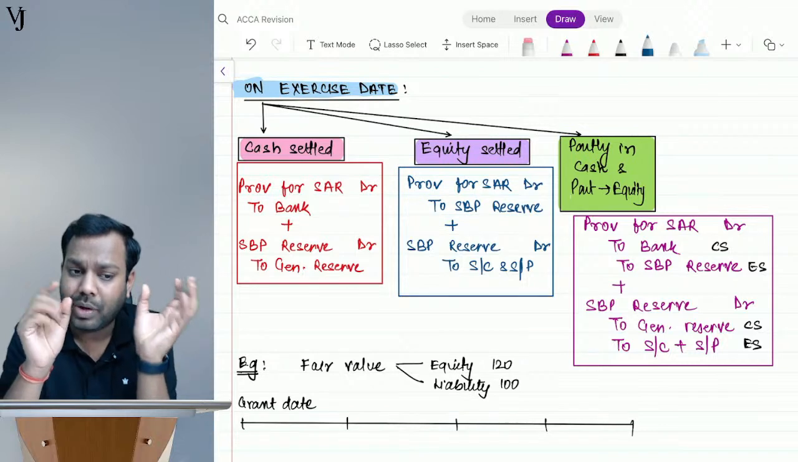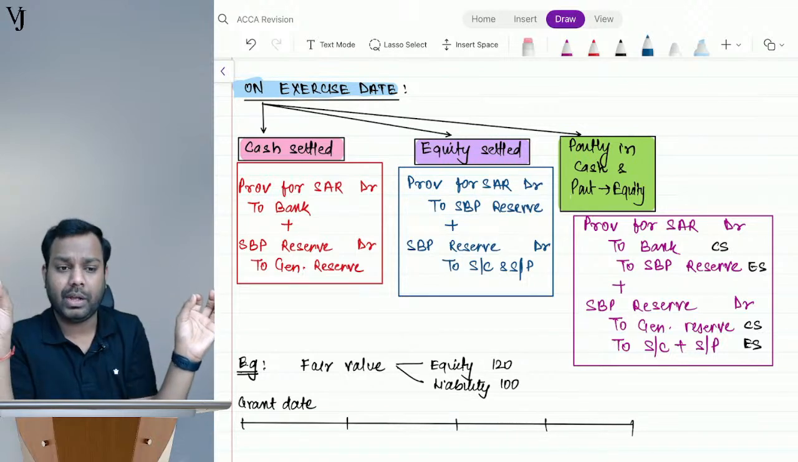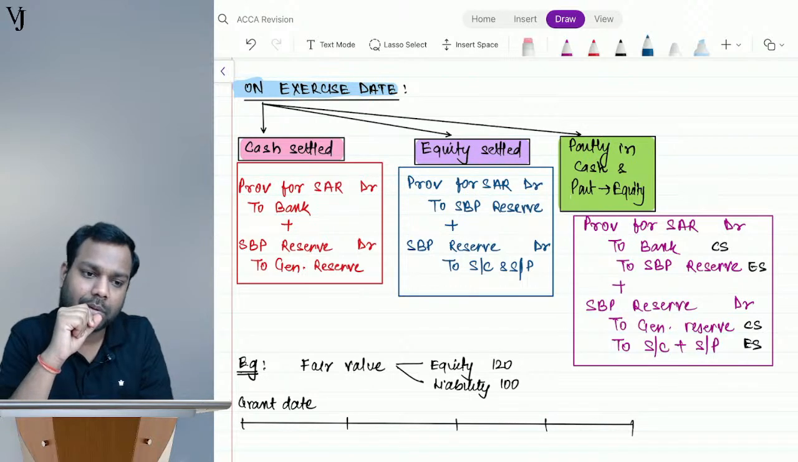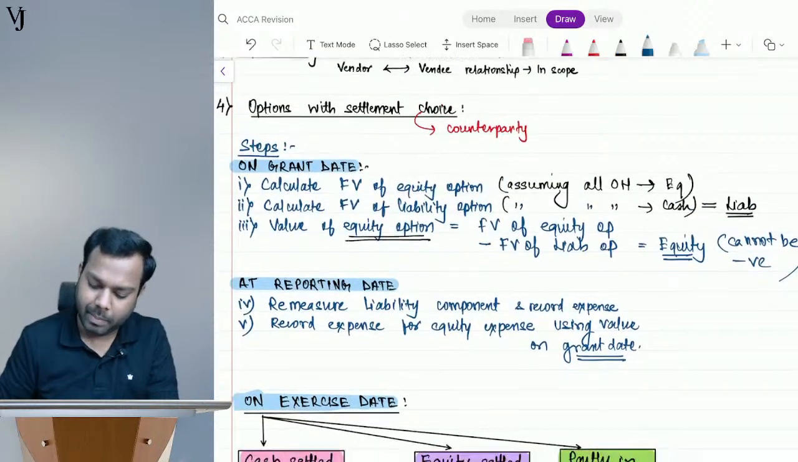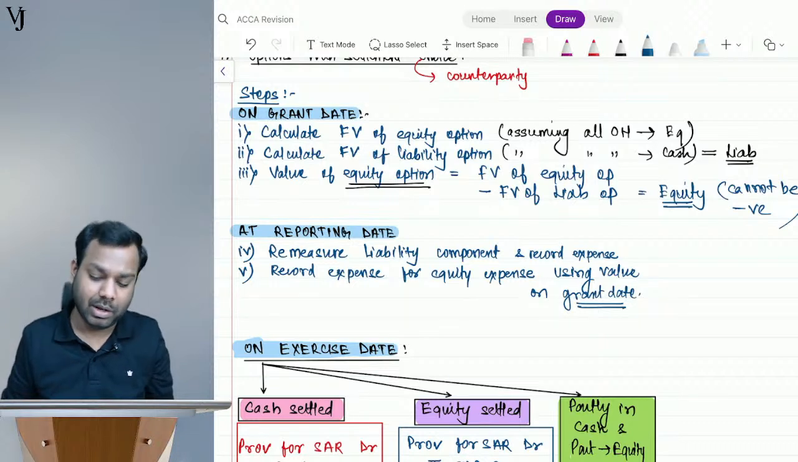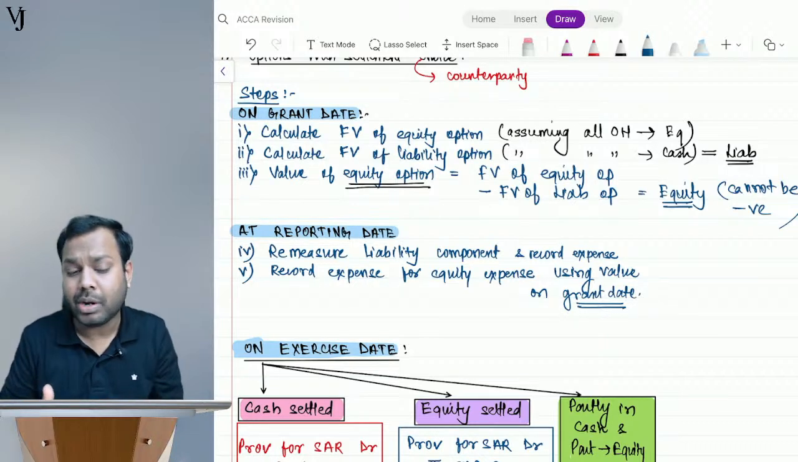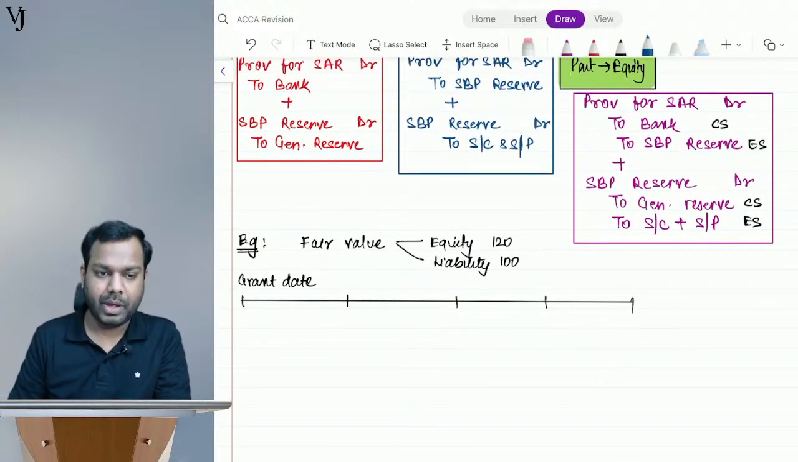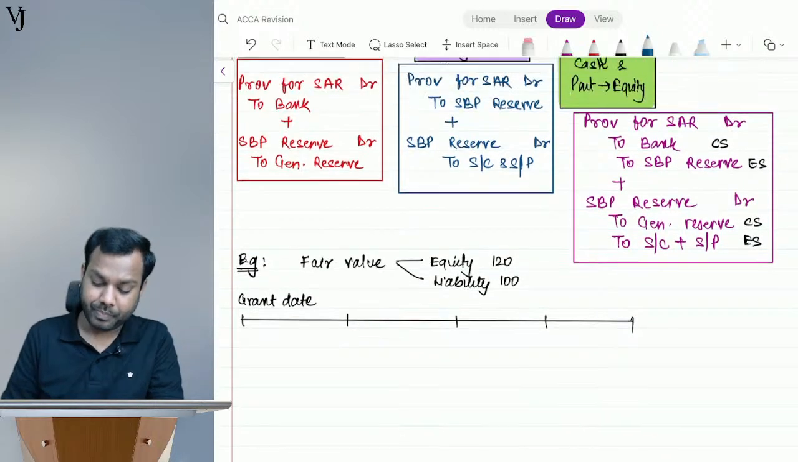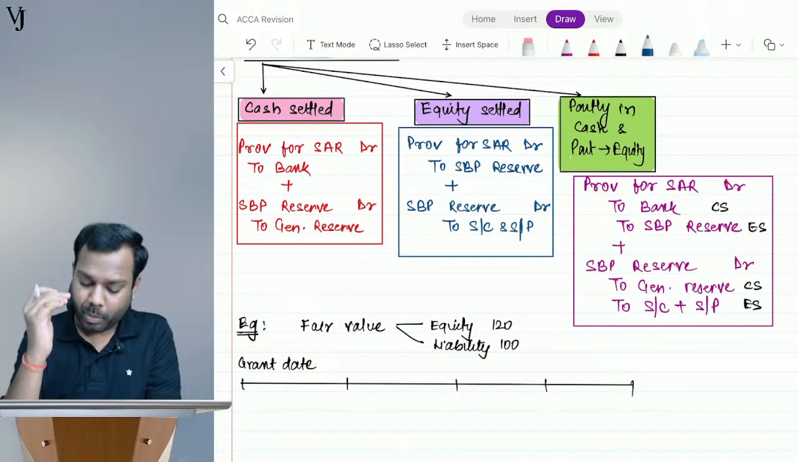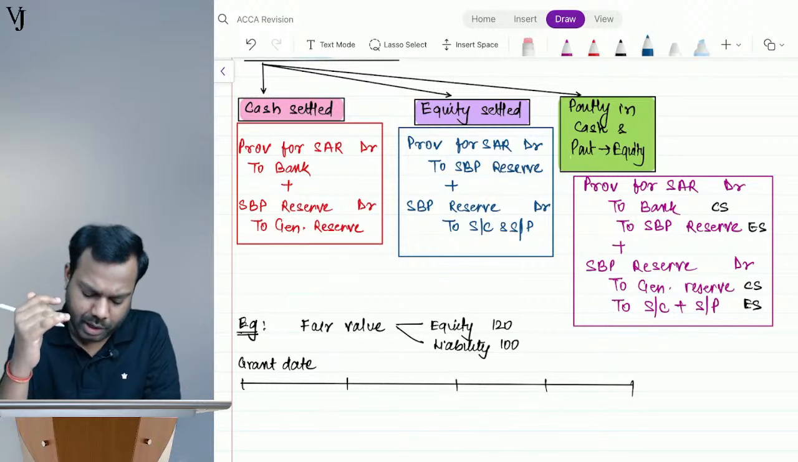It is done only on the first day. You separate that this is my liability, this is my equity. The fair value might change, so accordingly my expense will change, decrease or increase, but my value of equity and liability should not increase or decrease. Is it clear, Nutan? Now I'll take up an example and explain also, Nutan, don't get confused.